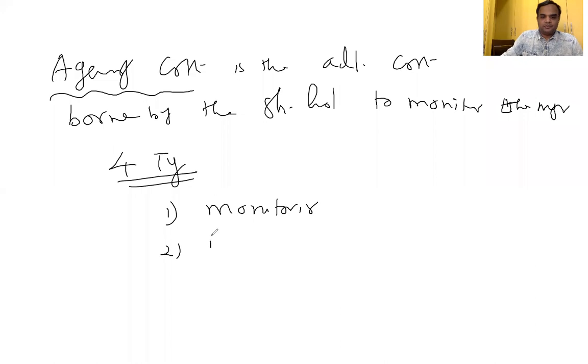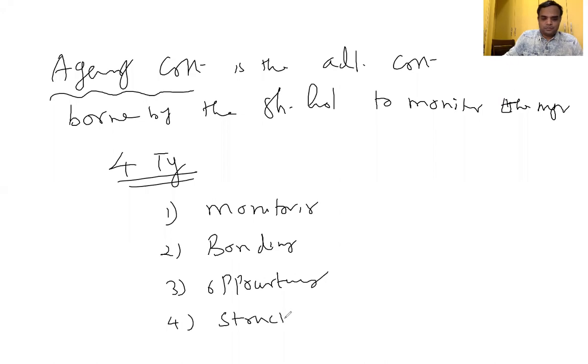Another one by way of bonding. Third one is opportunity. And fourth one is structuring. Monitoring, bonding, opportunity, and structuring. Okay. How to have the control over the same?